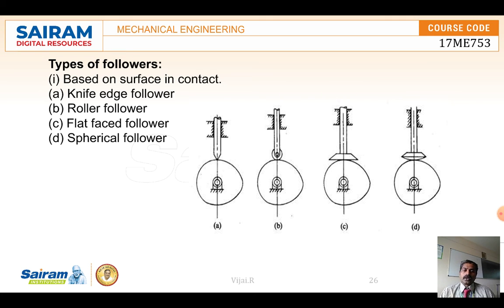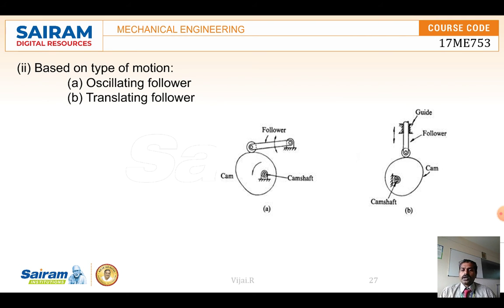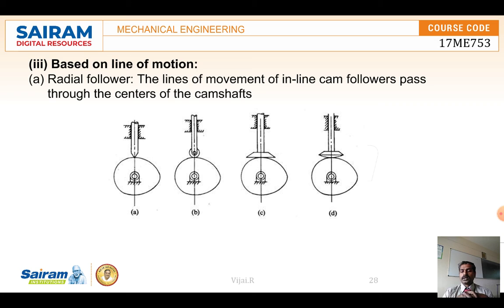It depends upon the contact, the displacement, the timing, everything, and there may be an oscillating follower and a translating follower. The follower which follows the cam, according to the linkage mechanism, depends on how it is linked at the joint of the follower; it may oscillate or it may reciprocate. So the reciprocating follower and oscillating follower are fixed based on the type of motion. It will give the output that we require.